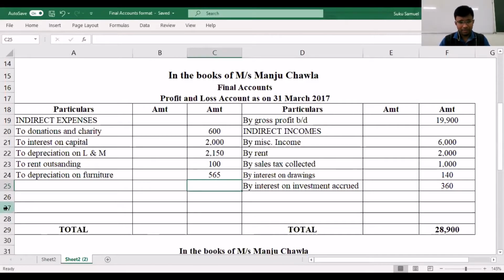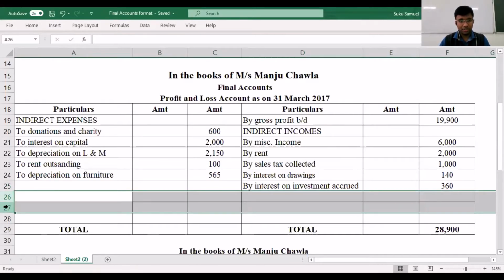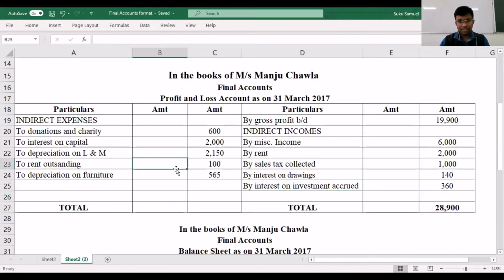Now let us start off with the balancing. Just like your trading account, here as well you will have to balance both the sides. Let's see which side is more.